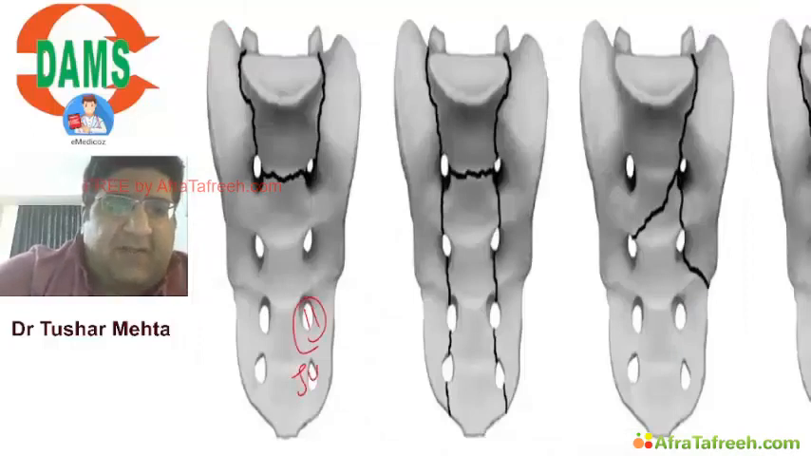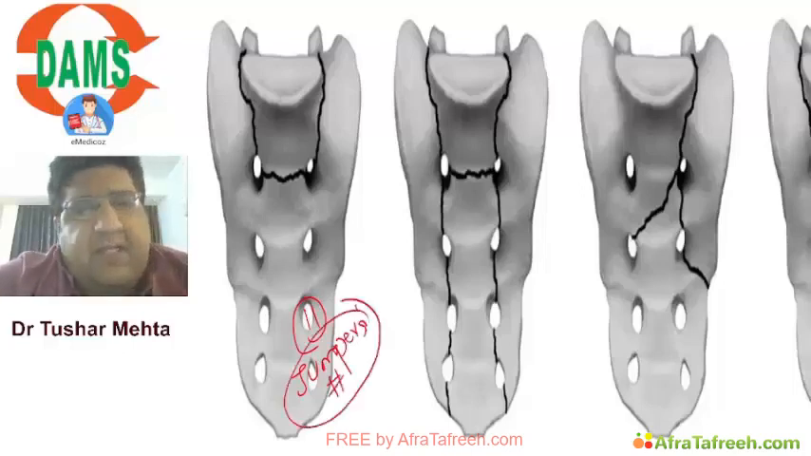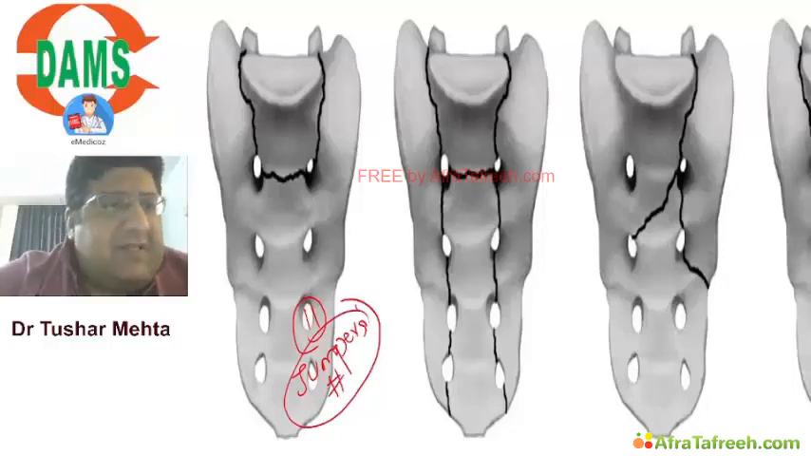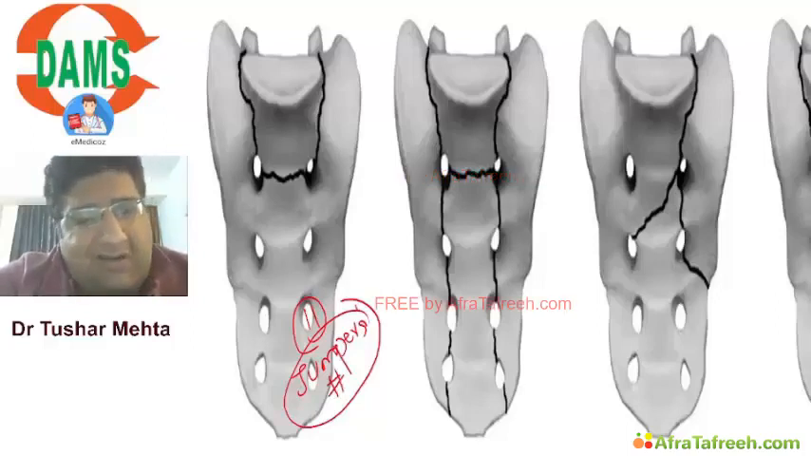The 11th fracture that we have here is called jumper's fracture. See, the name itself explains everything, right? Bumper, due to bumper. Toddler, in toddler. Runner, due to overrunning. Jumper, due to jumping.